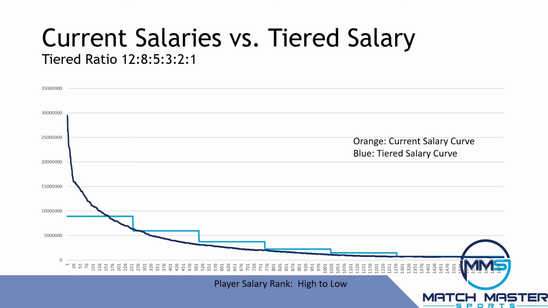This graph compares the previous tiered salary distribution to the current salary distribution. Using that tiered formula, the peak salaries are quite a bit less than with current salaries, though most players would make more. A wide variety of results could be obtained by varying the number of players per tier and varying the amount of salary per tier. It should be emphasized that there is no need for all the tiers, or most of the tiers, to have the same number of players.